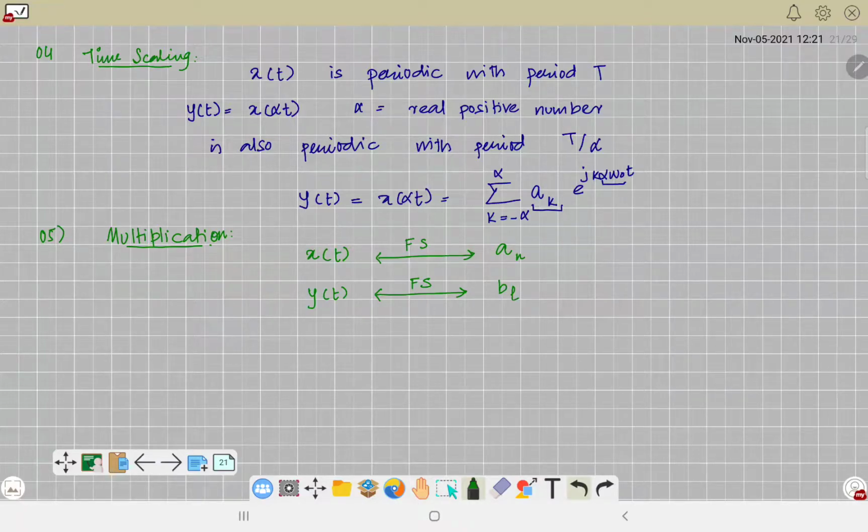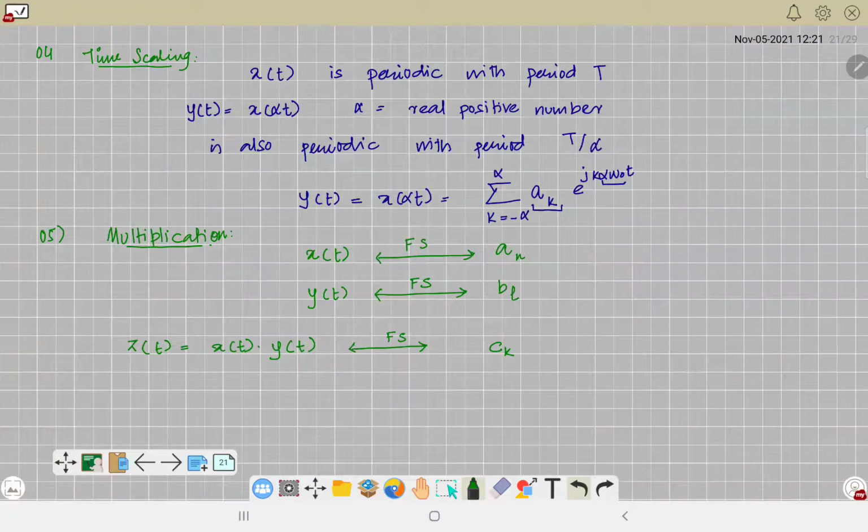Obviously x of t and y of t will be periodic. And again here I am assuming that they both have the period T. Fine. Then we define a new signal z of t as the product of these two signals, x of t times y of t. And let's again suppose when we take the Fourier series expansion, we have the coefficient c of k.